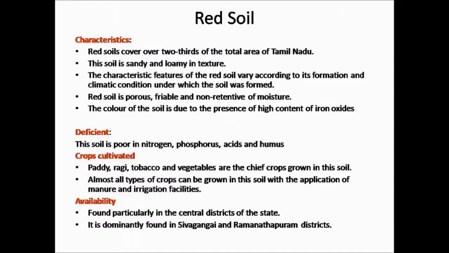The crops cultivated in the soil are paddy, ragi, tobacco and vegetables. Almost all types of crops can be grown in the soil with the application of manure and irrigation facilities. If there is a proper supply of manure and proper water supply, any type of crops can be grown in the soil.